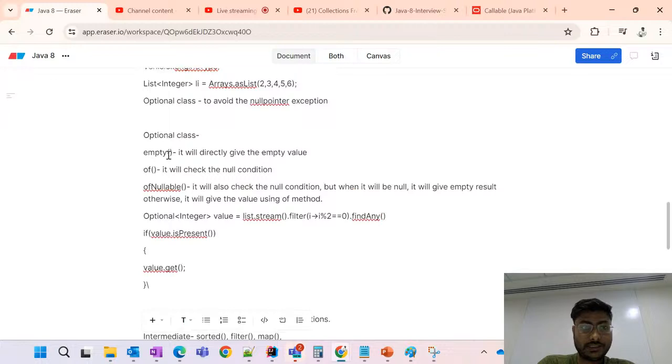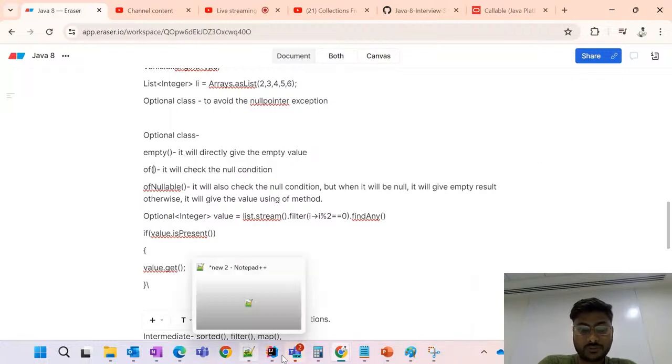The inbuilt methods inside the Optional class: empty will give the empty value. Of will check the null condition, and ofNullable will do the two methods, empty or of. Firstly, if it finds null, then it will go to empty and give the empty result. Otherwise, whatever value is there, it will give that value.